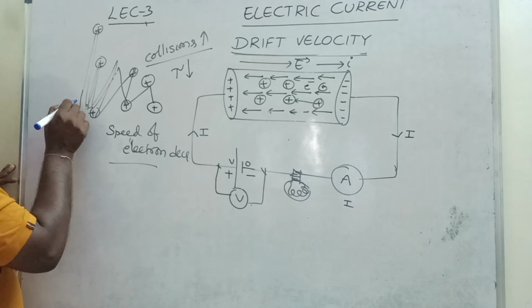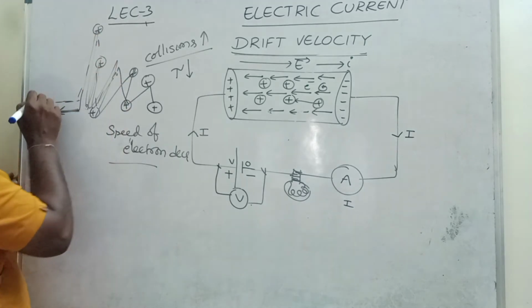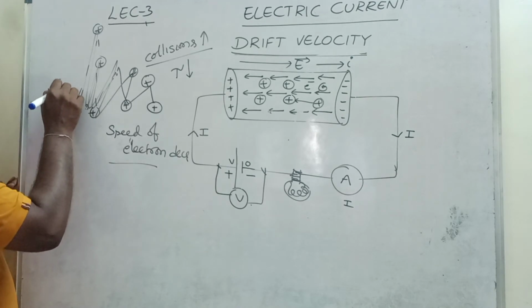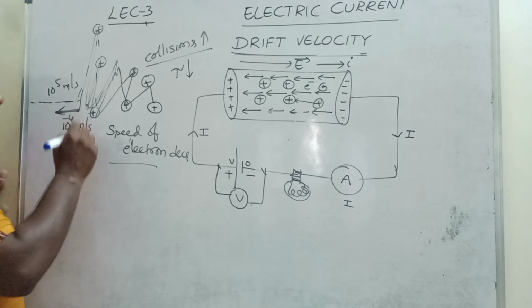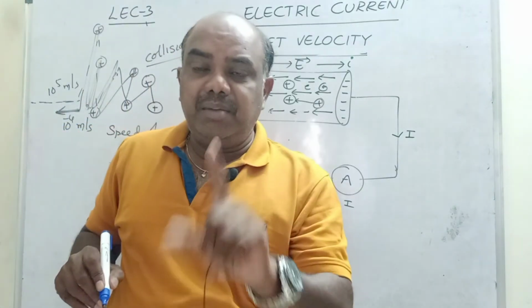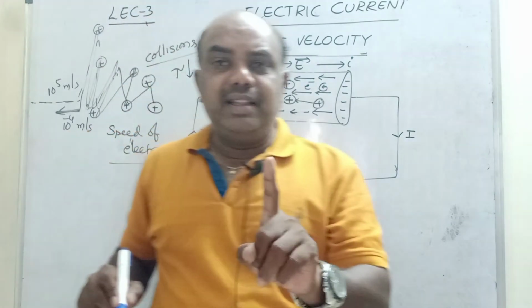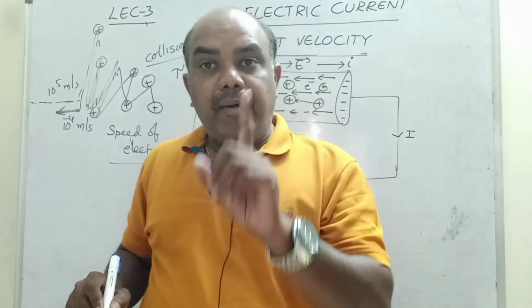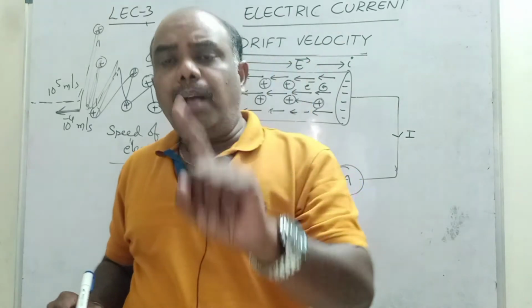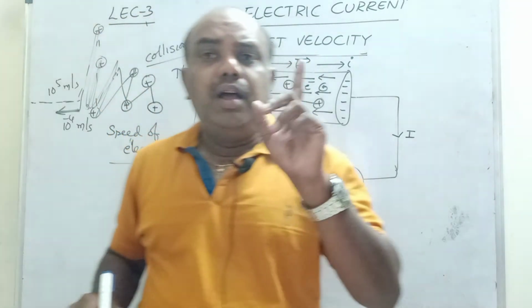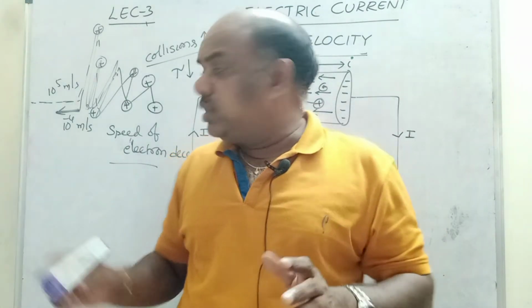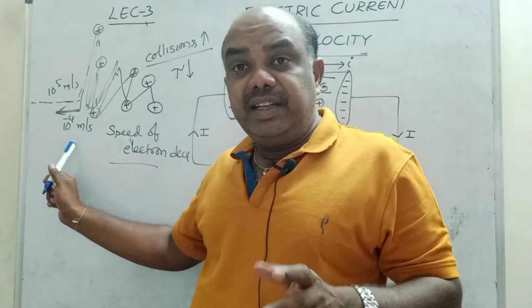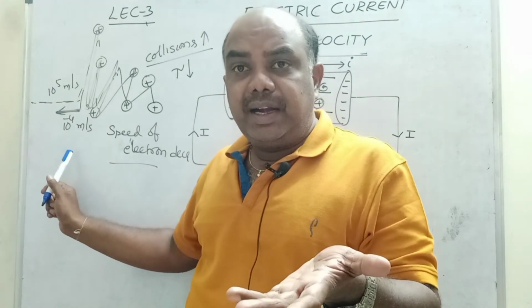Let us consider this is the average speed. Average speed is very high, 10 power 5 meter per second, but drift speed is only 10 power minus 4 meter per second. Remember, children, drift velocity is less than average speed, because average speed is due to thermal energy and is very large. Average speed is 1 lakh meter per second, but drift velocity is 1 by 10,000 meter per second.